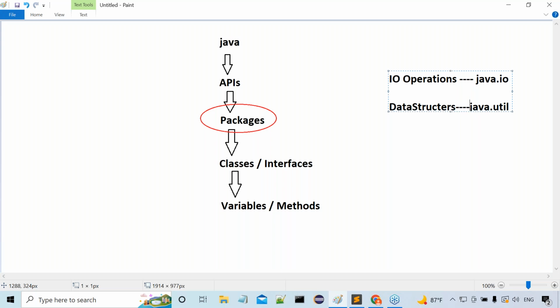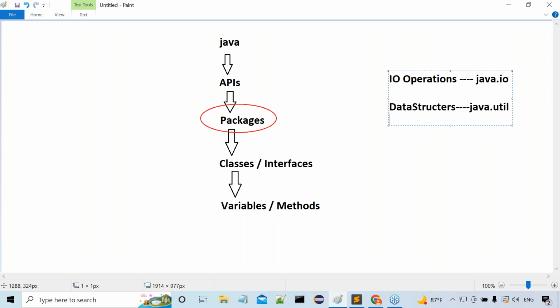Am I right or not? So java.util is a separate, special package. It provides predefined classes and interfaces to represent data structures only. So here my point is, in the java.util package, a set of classes and interfaces are available, and all of them are interrelated.